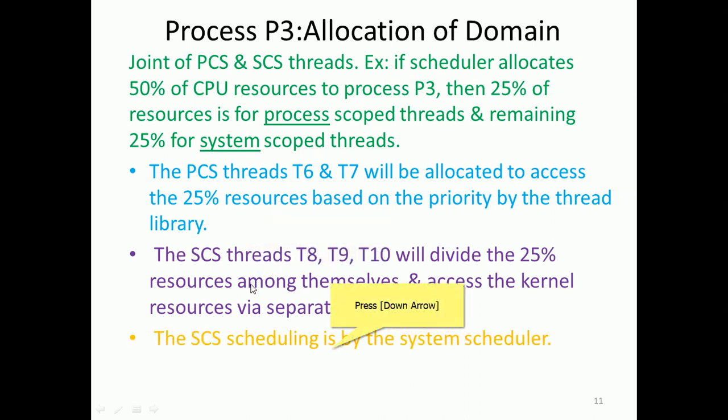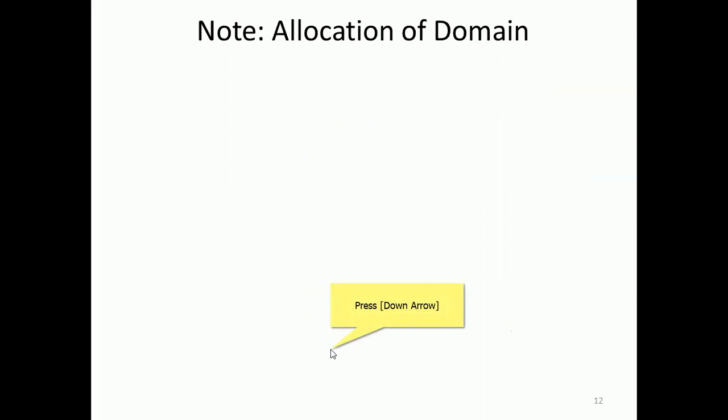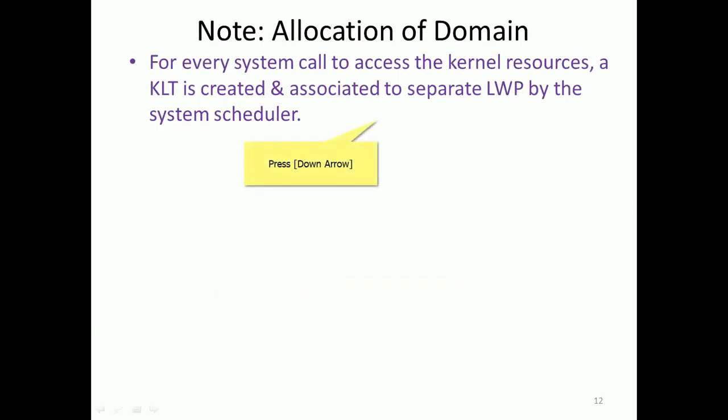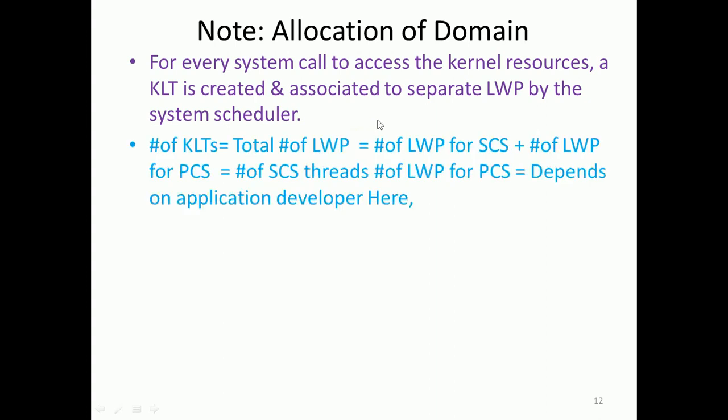So system contention scope scheduling is done by the system scheduler. Note, for every system call a kernel resource, a KLT, is created and associated with the LWP by the system scheduler.